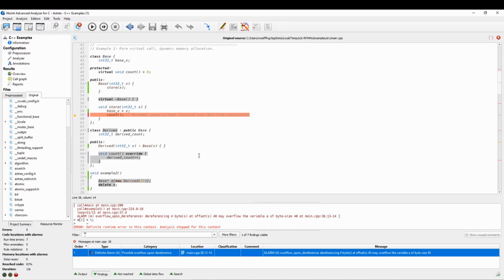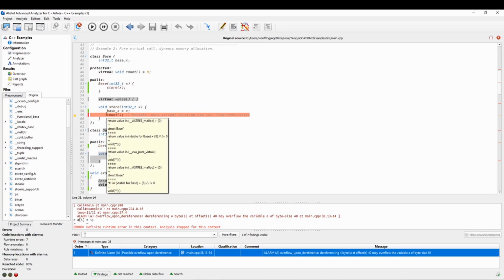In the second example, we can see that Astrée is able to analyze new and delete operators, and also finds and reports C++ specific runtime errors like pure virtual function calls. By constructing an object of class derived, we first invoke the constructor of class base. By calling the store method of base, this constructor also indirectly calls the method count.